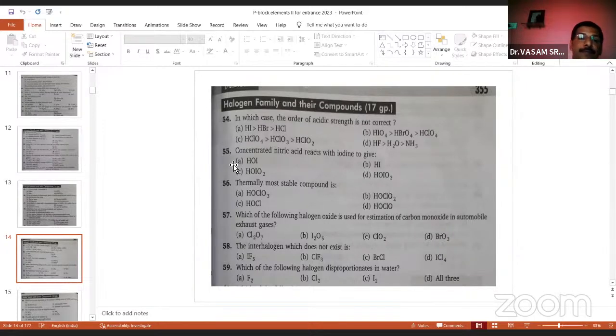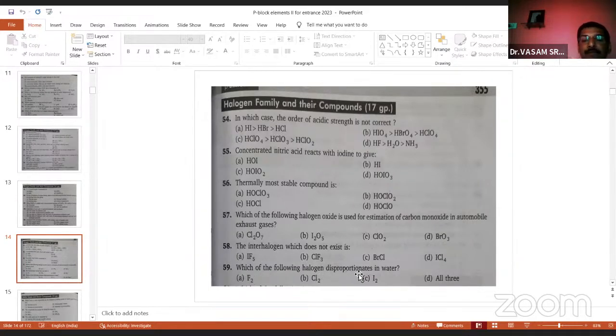And the next question: concentrated nitric acid reacts with iodine to give... thermally the most stable compound is... and the interhalogen which does not exist is. So we will discuss interhalogens in the 17th group, but one of the interhalogens does not exist. So what is that? You see IF5, ClF3, BrCl, ICl4. So ICl4 does not exist here because of AX type, AX, AX3, AX5, AX7. So 4 types of interhalogens are formed, but AX4 will not be there here. So therefore D is the wrong option.